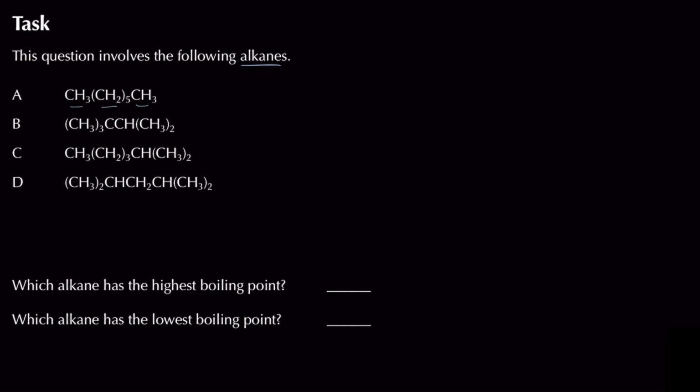So the first structure for A is actually going to be heptane, so I end up with 1, 2, 3, 4 carbon atoms there, 5, 6, and then it's going to be 7 carbon atoms like this overall. So of course the first structure is going to be heptane. Now I'll look at the next one.